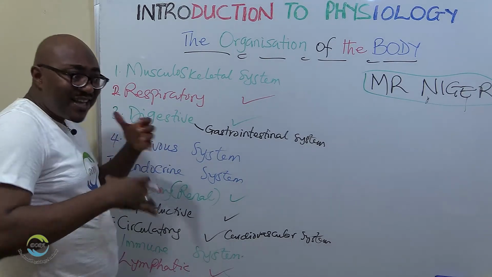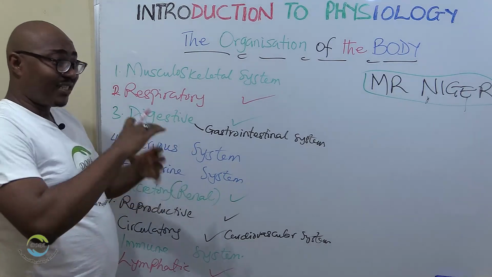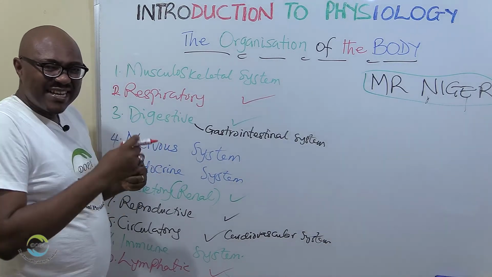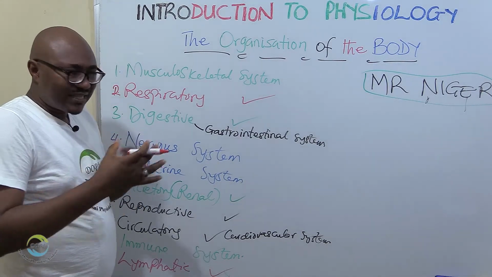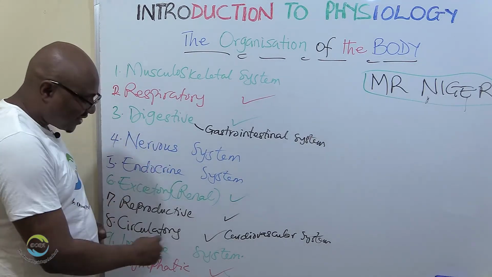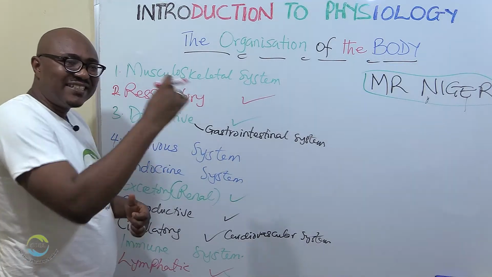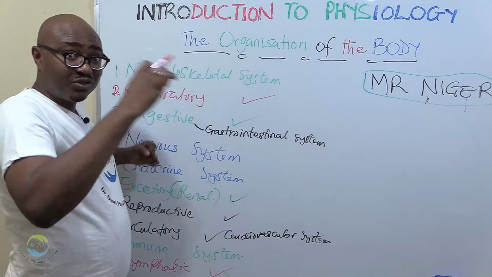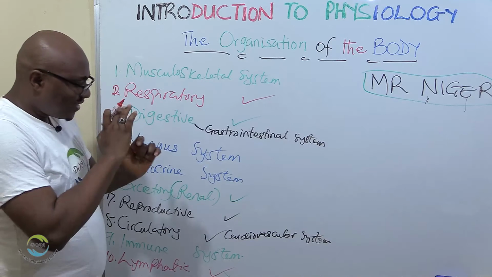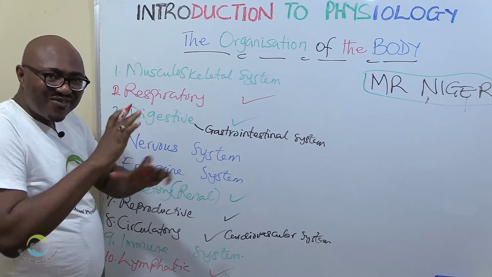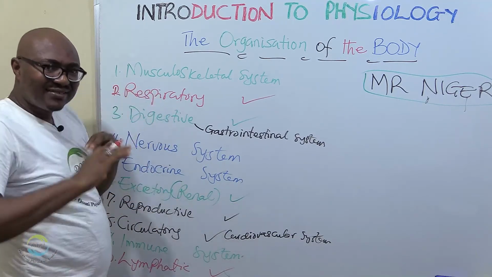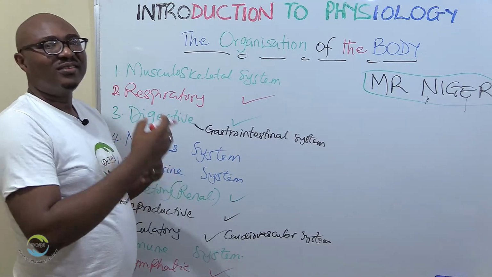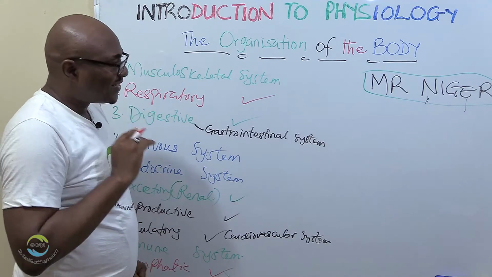All cells are surrounded by water, tissues are surrounded by water. If the excess water is not drained, it can cause swelling. So the lymphatic system drains that excess water and returns it back to the bloodstream where it should be. So it helps to regulate the water content in between the cells to avoid swelling, which we call edema. We're going to learn all that later on.